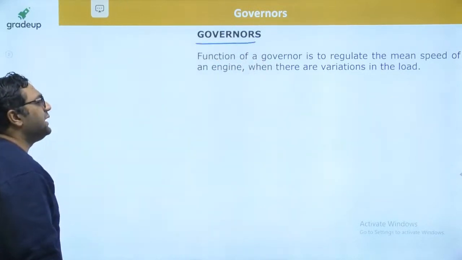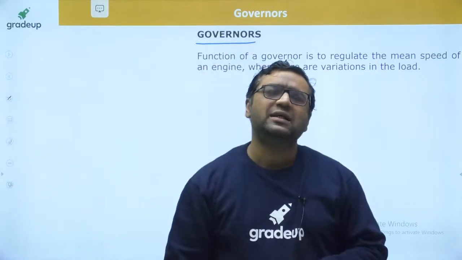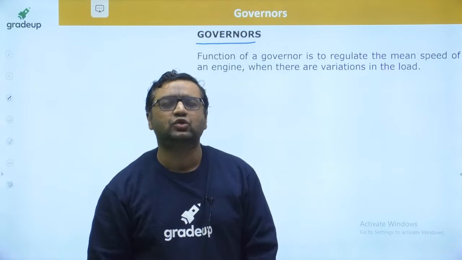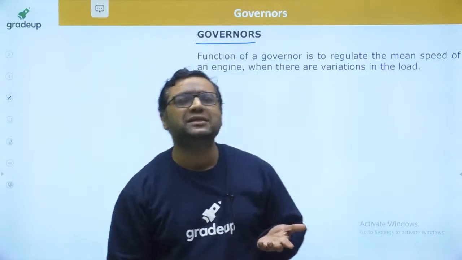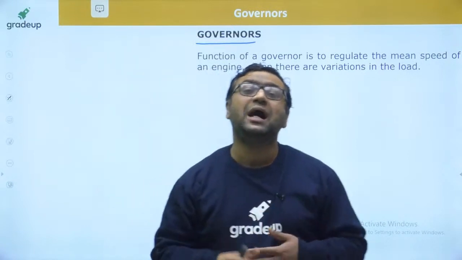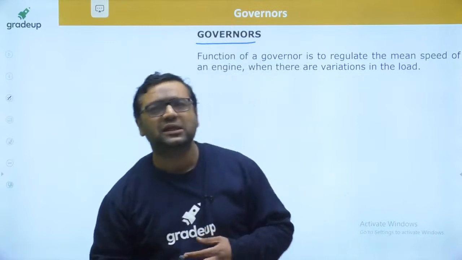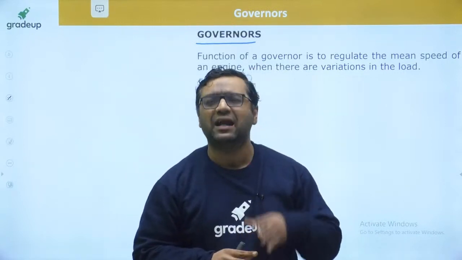So what is the work of a governor? The governor is there to control the fluctuations coming from outside the engine. When I say outside the engine, basically it is an increase or decrease of load. Whenever the load is increased, obviously the power requirement is going to be more, so the governor increases the fuel supply at that time.